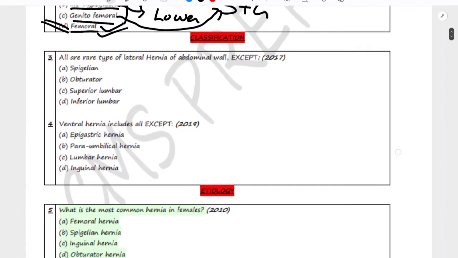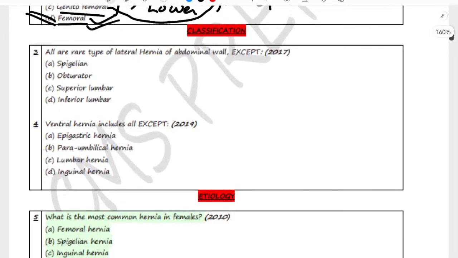Now let's move on to the next question. All are rare types of lateral hernia of the abdominal wall except. This question is basically asking which of the following is not a type of lateral hernia. If you remember, the superior lumbar and inferior lumbar hernias occur on the back side, on the flanks, so they are part of lateral hernia.